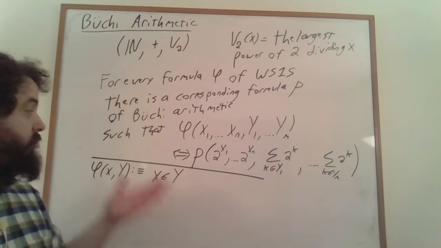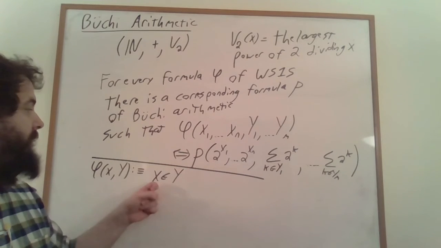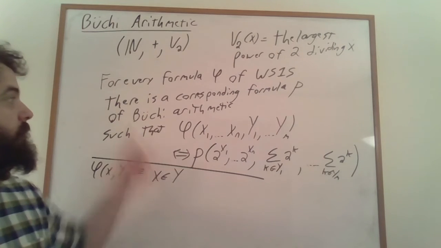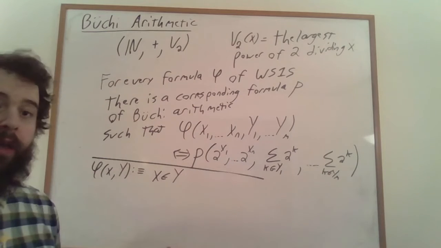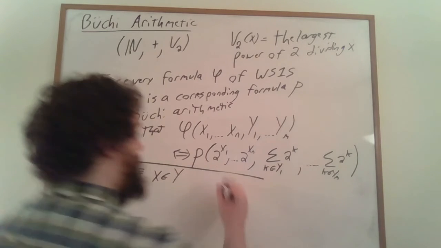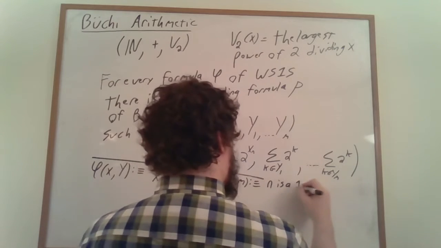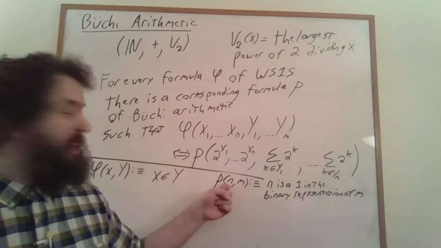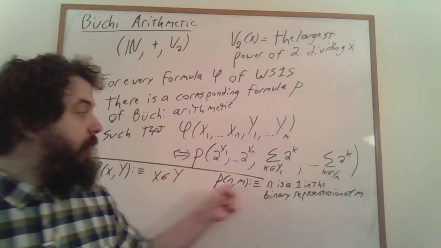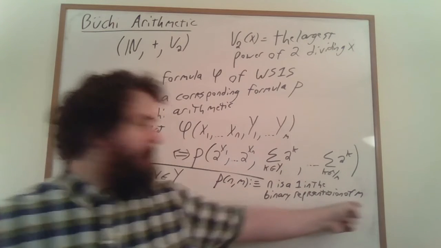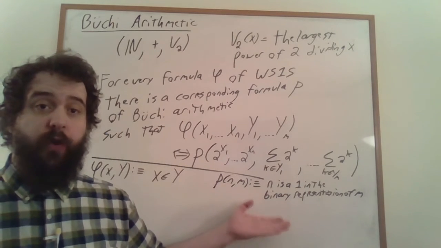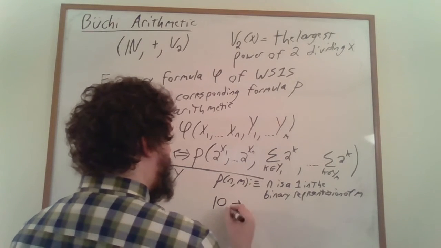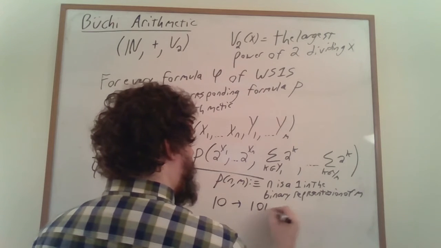Suppose that we want to translate the formula in weak S1S that x is an element of the set y into Büchi arithmetic via this translation. Well, what we're going to want to translate this into is a formula that somehow expresses that n is a power of 2 that shows up as a 1 when we're representing m in base 2. So for instance, if we had the number 10, we would represent this in base 2 as 1010.